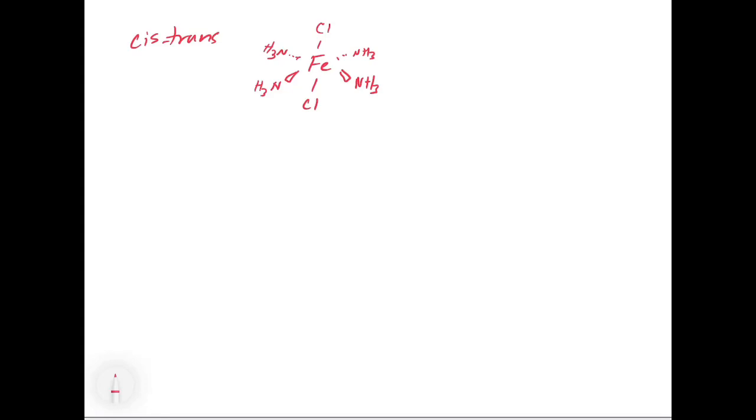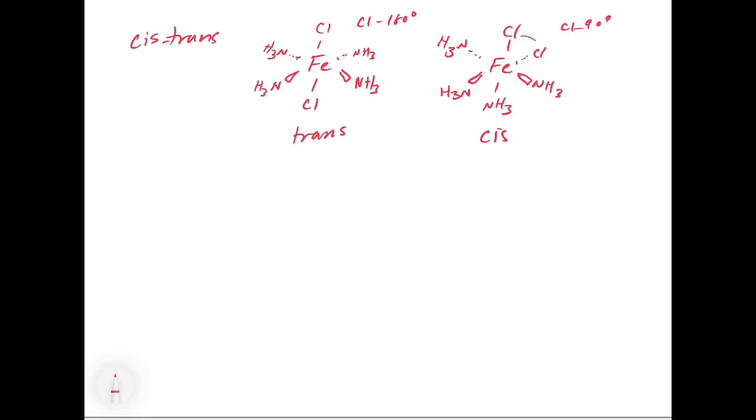So this one we would call trans, because the chlorides are trans to each other. But we could change this around a little bit, and we could put one of the ammonias into the axial position, and then we would have the cis case, where now the chlorides are 90 degrees from each other instead of 180 degrees. So in this case, the chlorides are 180 degrees apart. In this case, the chlorides are 90 degrees apart. And so that would be the cis-trans case for an octahedral.